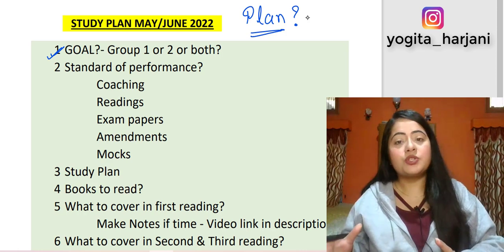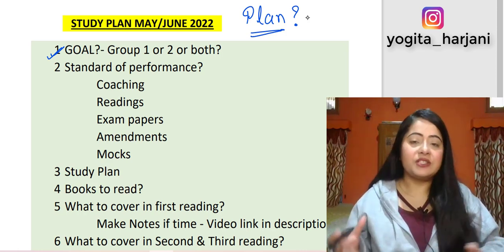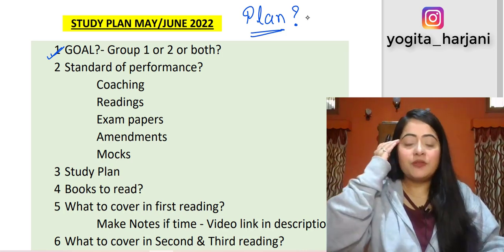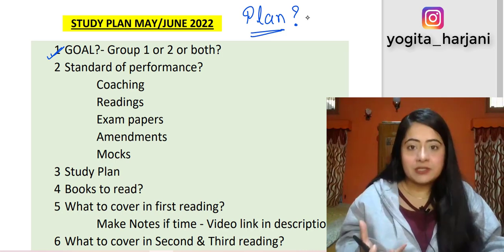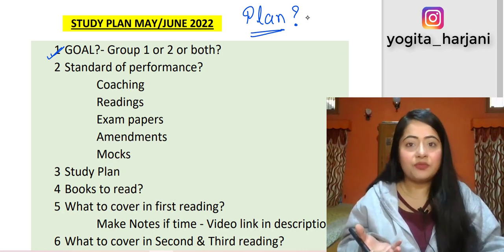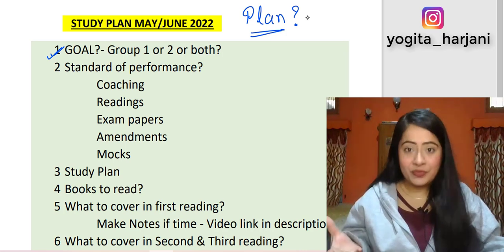That means whether you want to be studying for one group, you want to pass one group, two groups, what is your strategy? Whether you're aiming for an all India rank, whether you want to aim for exemptions, it should be very clear in your mind what exactly you want, right? Now this is very personal. Just because other people are aiming for all India ranks does not mean that you also should aim for all India rank, right? It might be an absolutely unrealistic and useless target for you, right?